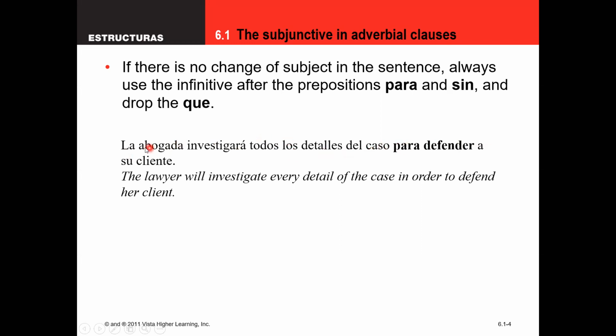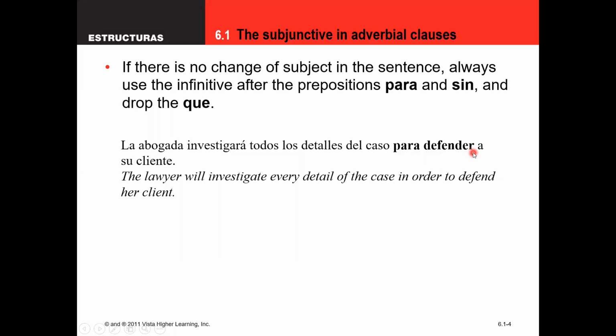Now, the subject of this sentence here is the lawyer, la abogada. She is the subject of our first clause with the verb to investigate. And she is also the subject here. She is also the one that's defending. So since we don't have a change in subject, that's why we did para defender.